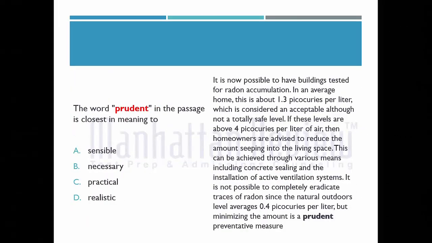Today we will discuss reading comprehension. As a part of it, I would like to explain the vocabulary-based question type in TOEFL. Here we have a question: the word "prudent" in the passage is closest in meaning to. The first and foremost thing we suggest is that students go with the question and then search for the answer from the passage.